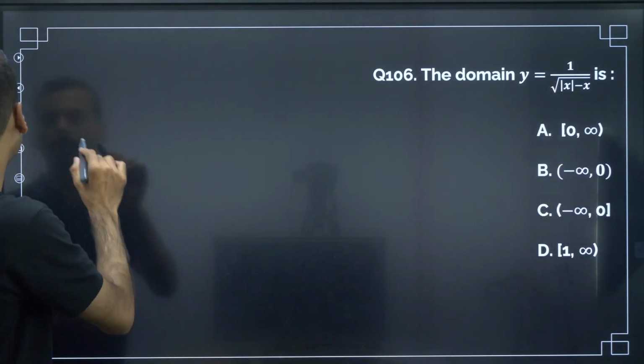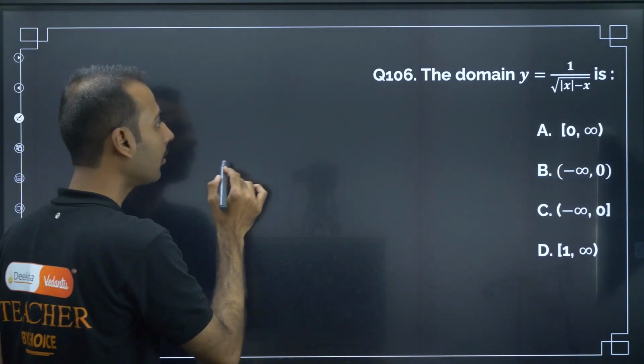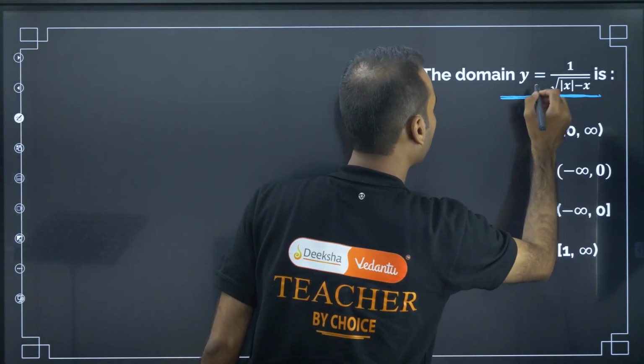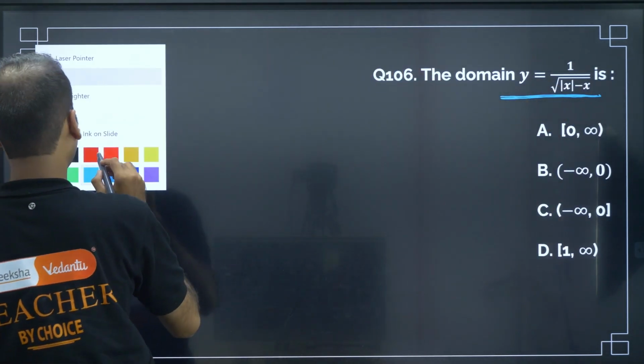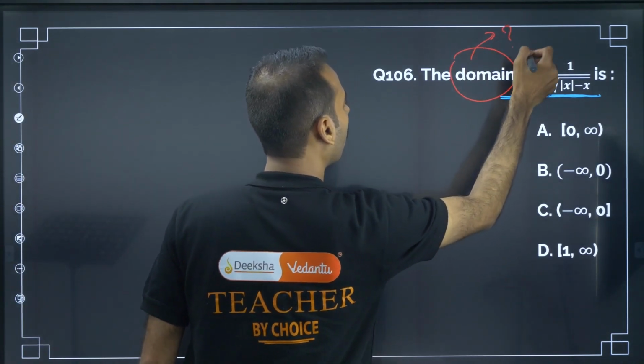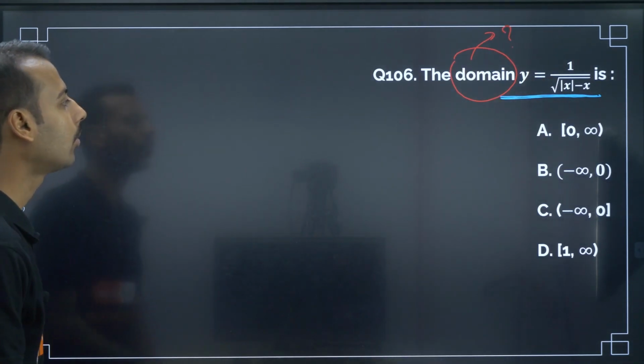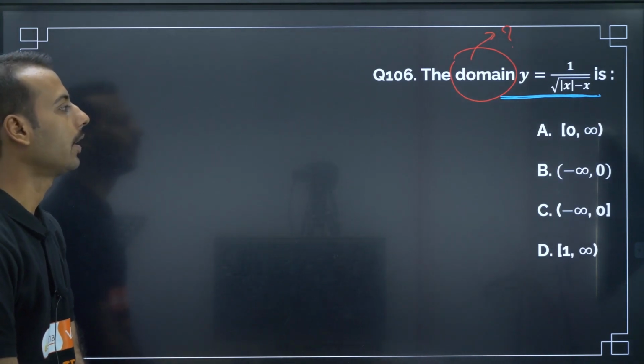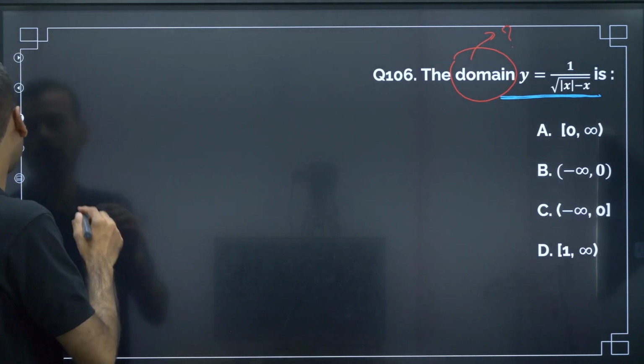The domain of, they have given some function. What are they asking? They are talking about the domain. Domain of y is equal to 1 by root of x minus mod x.